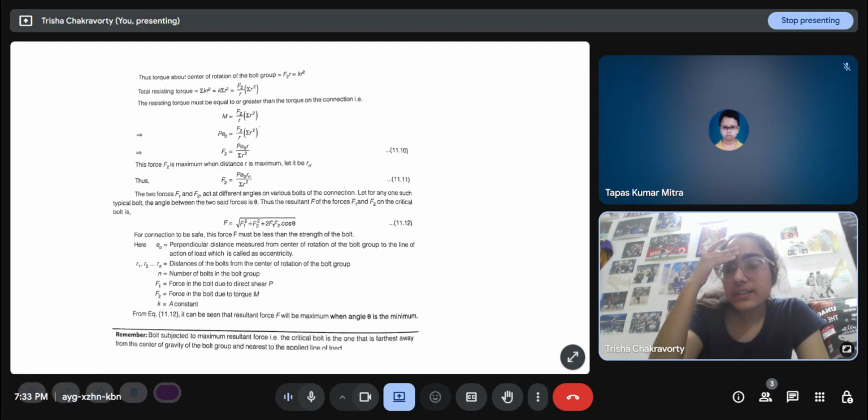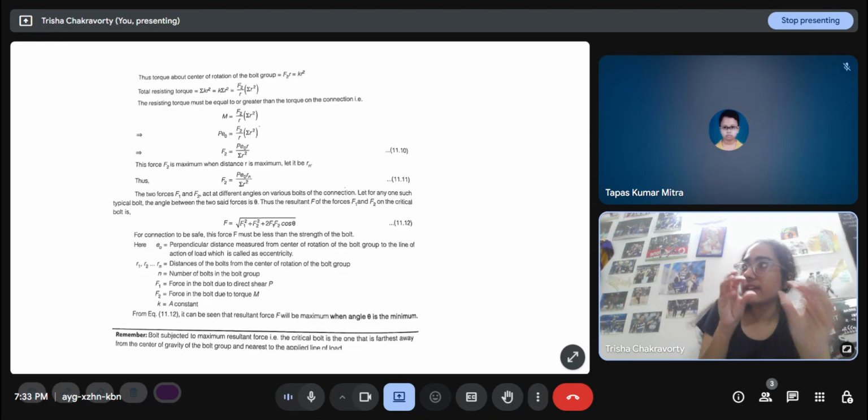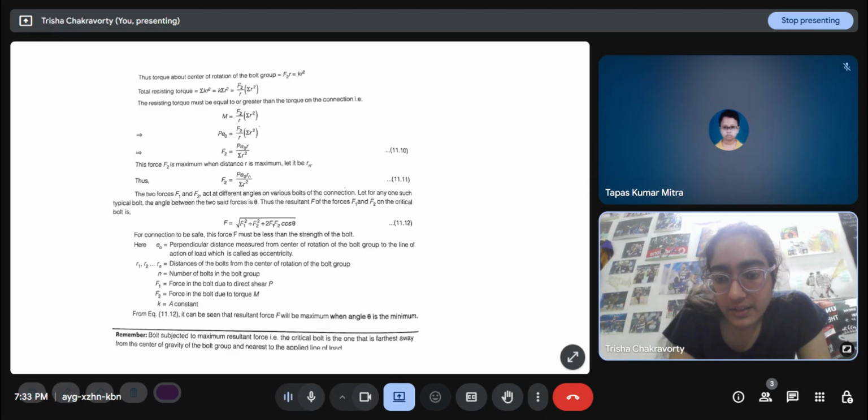So the forces F1 and F2 act at different angles on various bolts of the connection. Let for any one such typical bolt, the angle between the two forces be theta. So this theta we have to get from geometry. Generally the arrangement of the bolts will be given, so some of the dimensions will be given. From that we'll get the theta. E naught is the perpendicular.